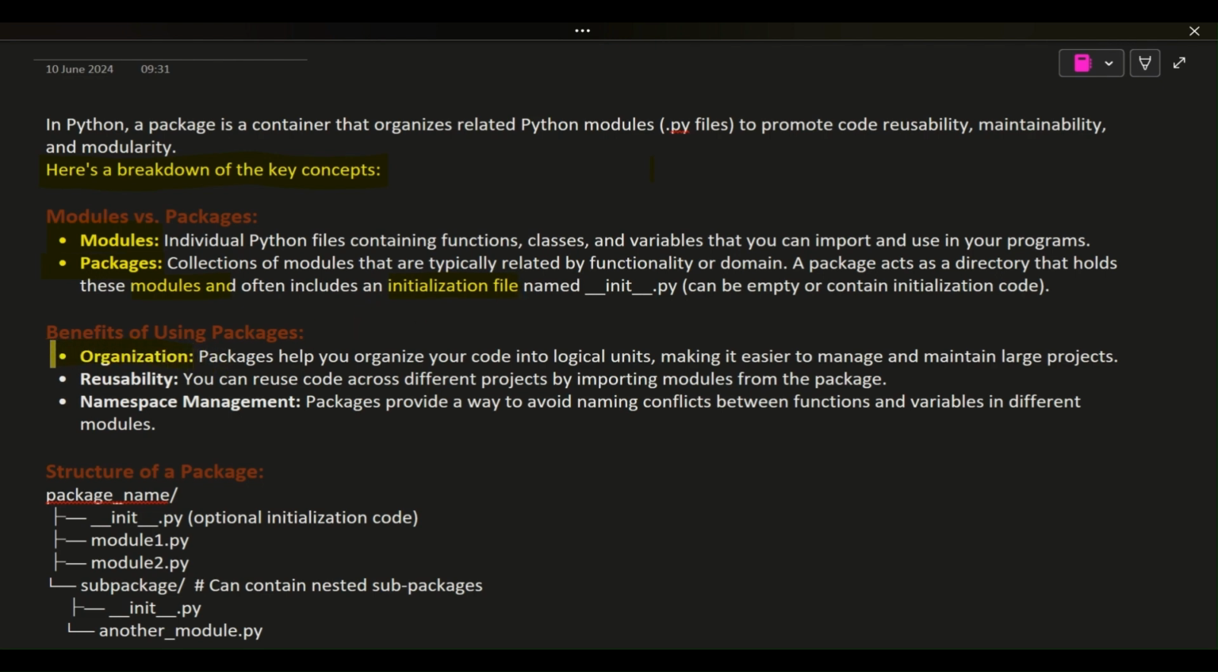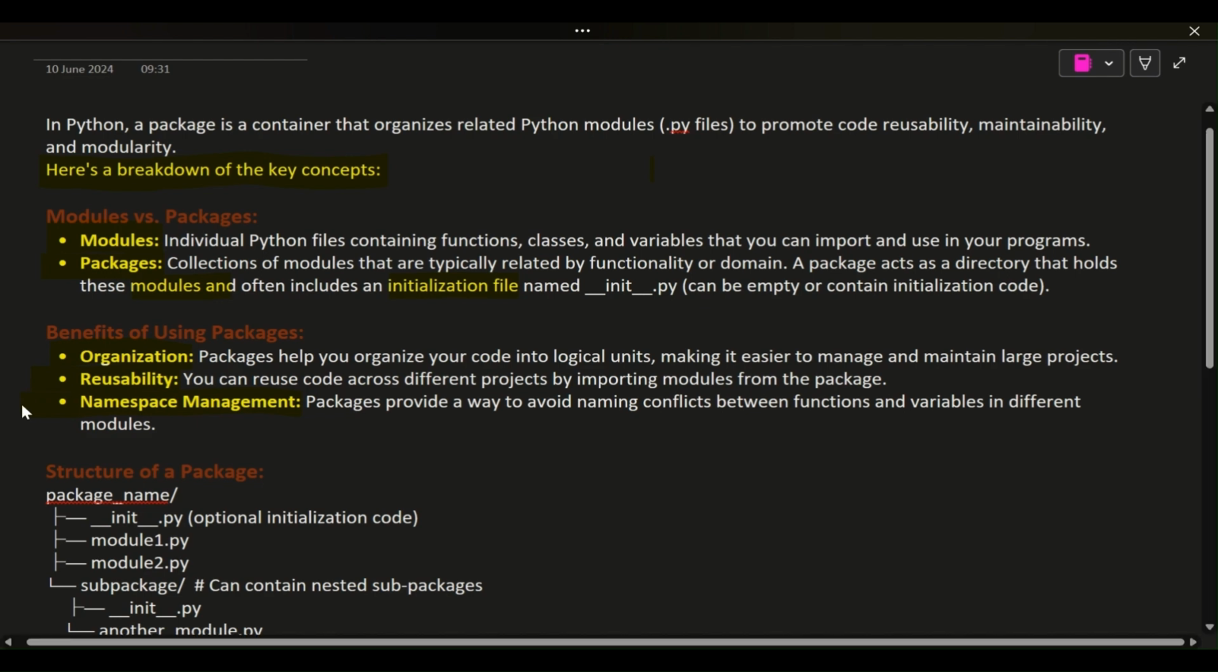Benefits of using packages. Organization. Packages help you organize your code into logical units, making it easier to manage and maintain large projects. Reusability. You can reuse code across different projects by importing modules from the package. Namespace management. Packages provide a way to avoid naming conflicts between functions and variables in different modules.